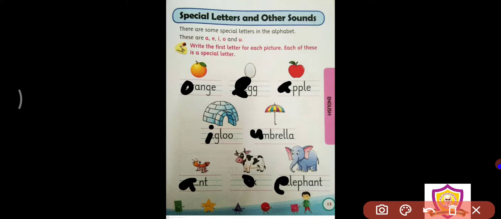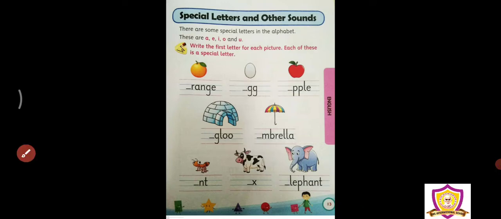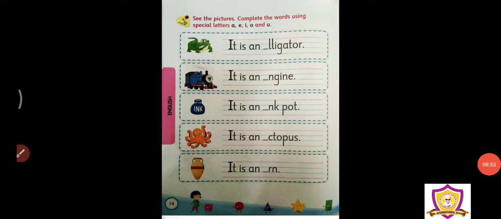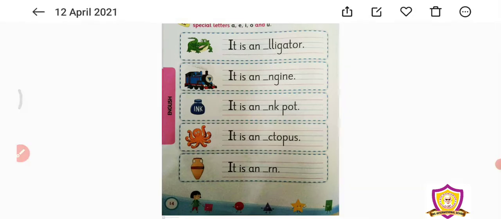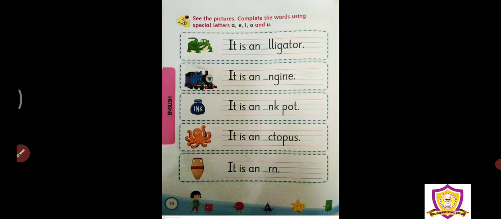So this is how the first page is over. Okay, now moving on to the next page. Okay, see the pictures. This is page number 14. See the pictures, complete the words using special letters A, E, I, O and U. Okay, what is it? They have given you a picture of an alligator and they have written the spelling, only the first letter you have to put. Okay, read the sentence. It is an dash, a-l-l-i-g-a-t-o-r. What is this picture about? This is a picture of an alligator.